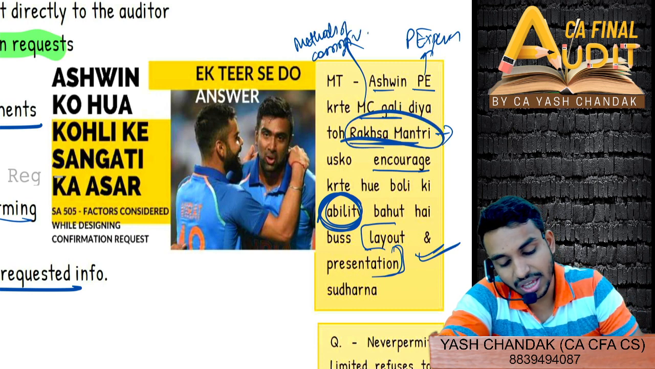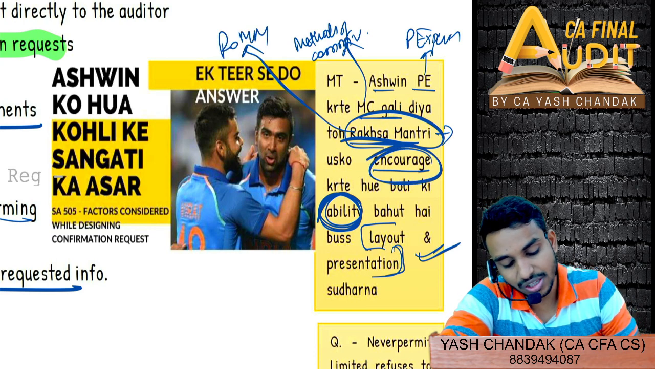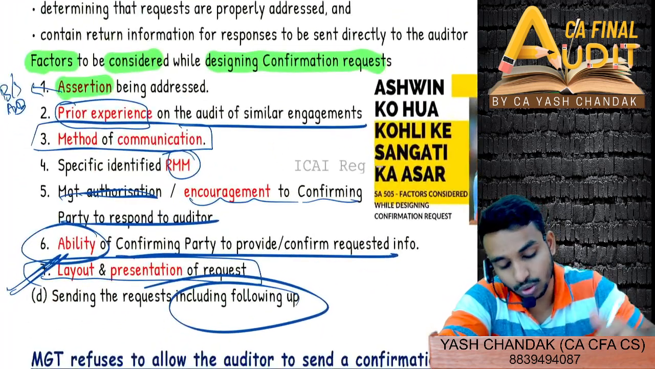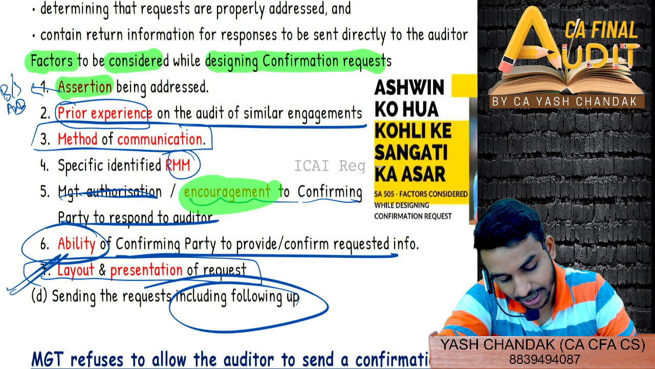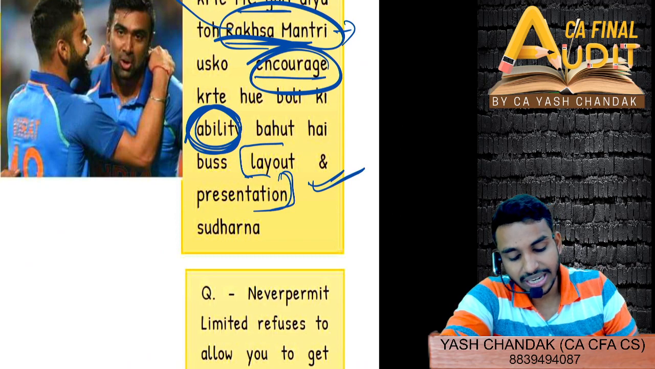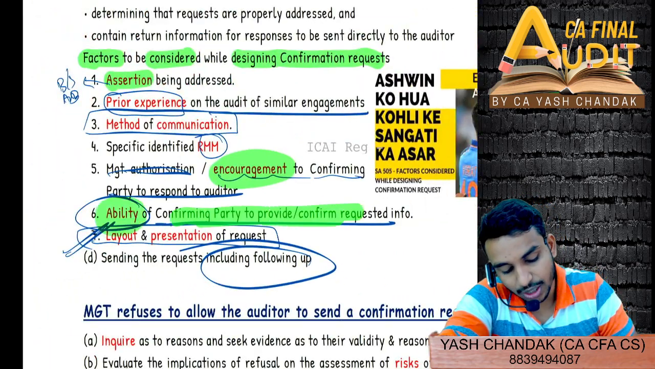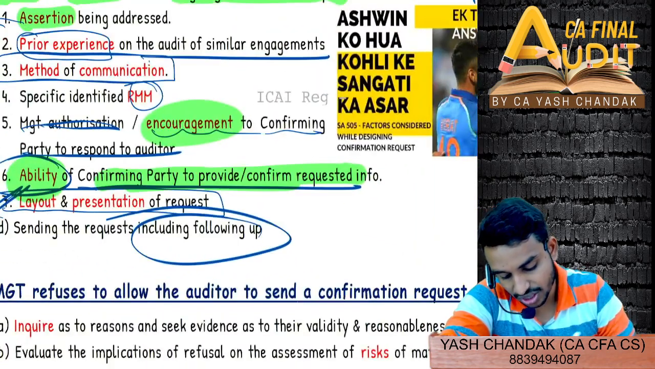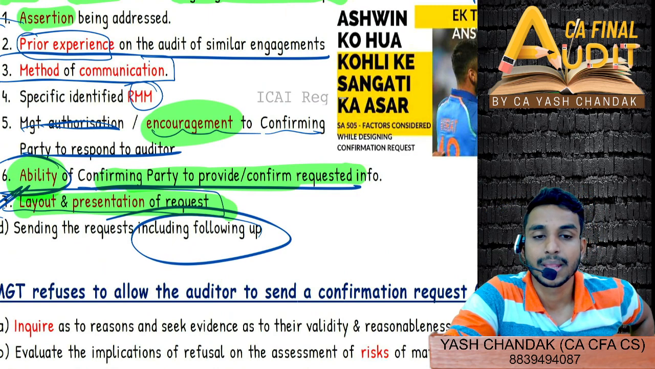And then Raksha Mantri, same RM, is ROMM, risk of material misstatement. Encouraged: you will write that they should be encouraged to respond to the external confirming party, the third party. Encouragement to the confirming party. Then ability: you have the ability, so the ability of the confirming party to provide or confirm the requested information. And then layout or presentation: you have to change it, so layout and presentation of the request. Last two points, we are done.